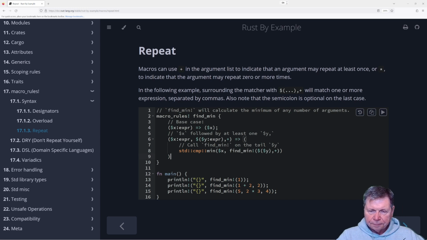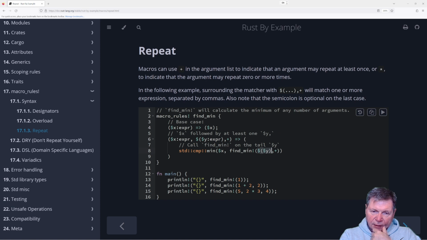Well, no, hang on. Comma plus. So is that? Oh, okay. So that's going to call this first thing, $y. That's going to be x in the next iteration, and then the comma plus is going to be y. Interesting.